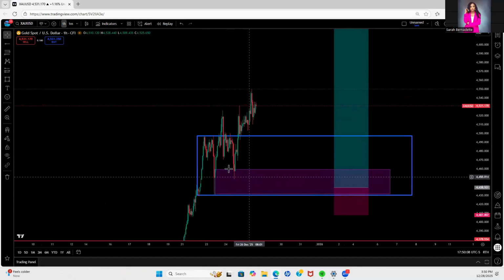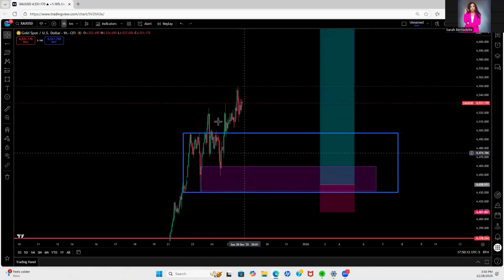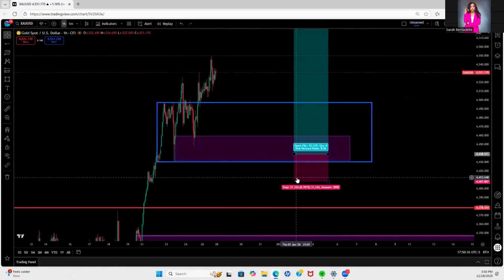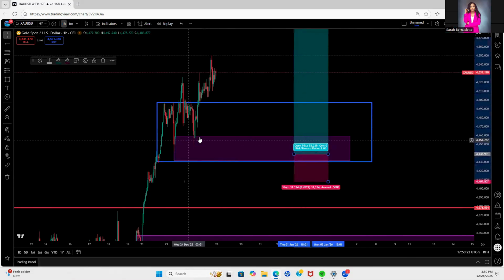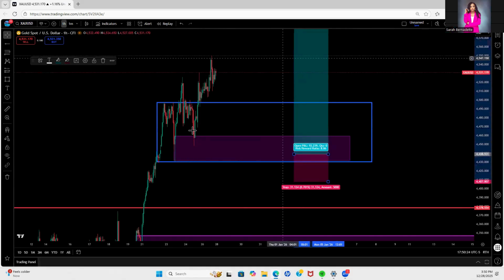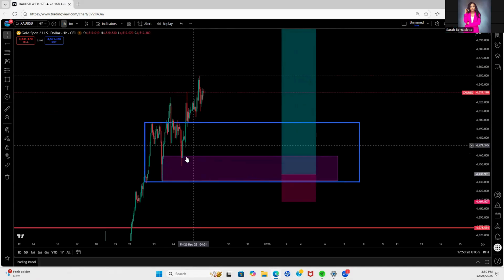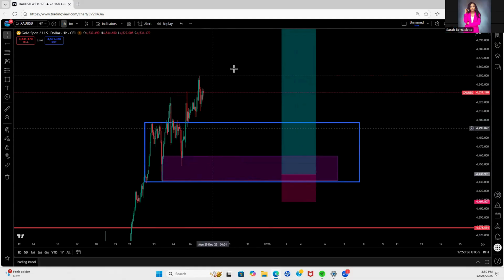This zone has already been respected, price already bought from there. Our stop loss is down here around 4,412, approximately where our stop loss is at. So if you bought here, good, keep holding that trade. There's no reason to close that trade. If you're still holding it, keep holding it. If price ends up returning back to this zone that we bought from, it's better to just close the trade at break even.